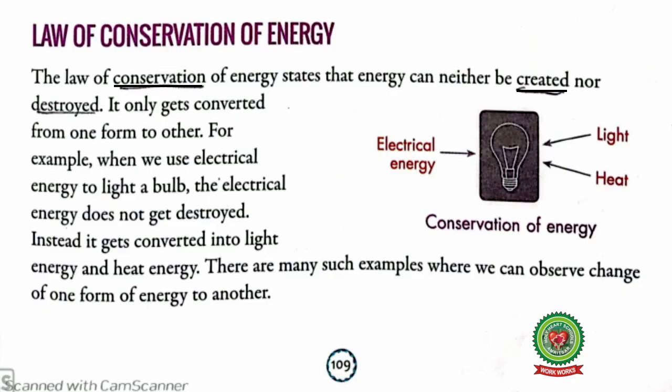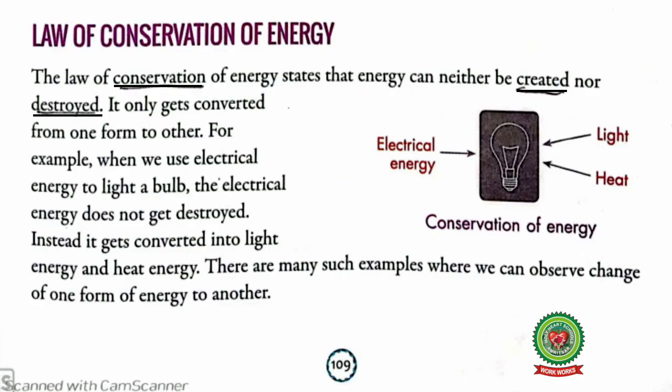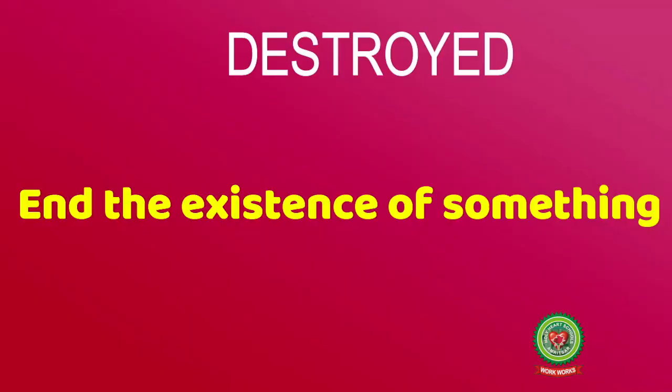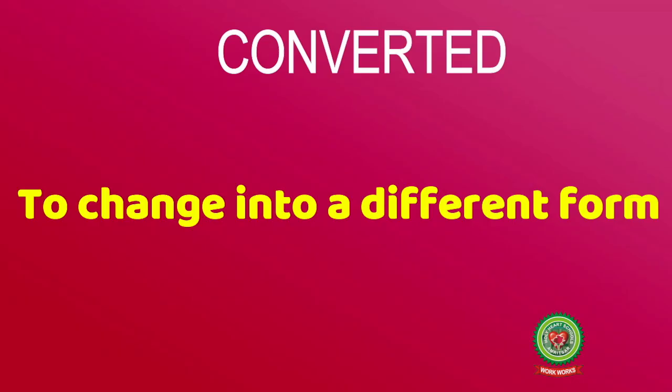Students, the law of conservation of energy states that energy can neither be created nor destroyed. It only gets converted from one form to another. Underline word created and write down its meaning, bring something into existence. Now underline word destroyed and write down its meaning, end the existence of something. Now underline word converted and write its meaning, to change into a different form.